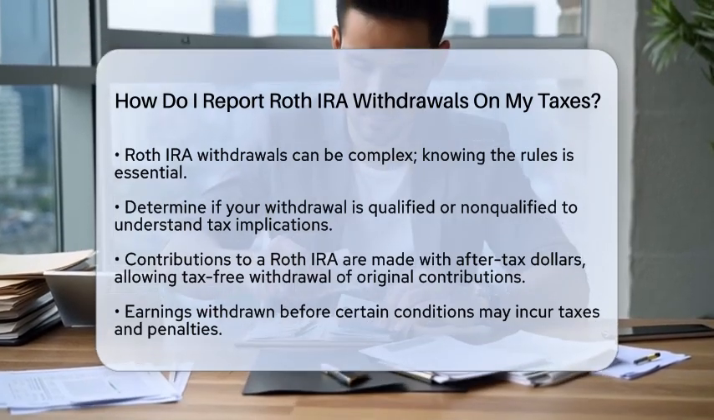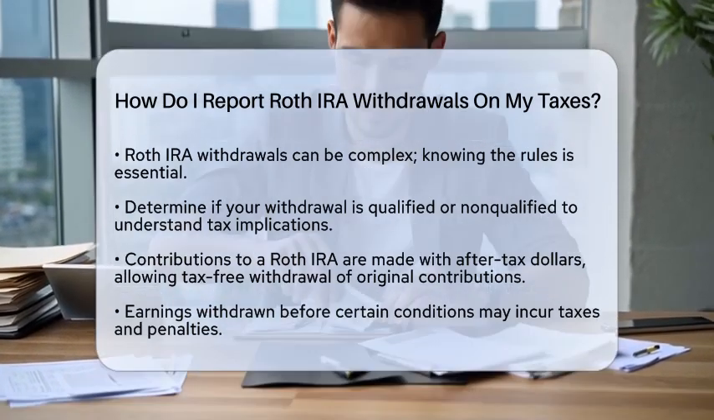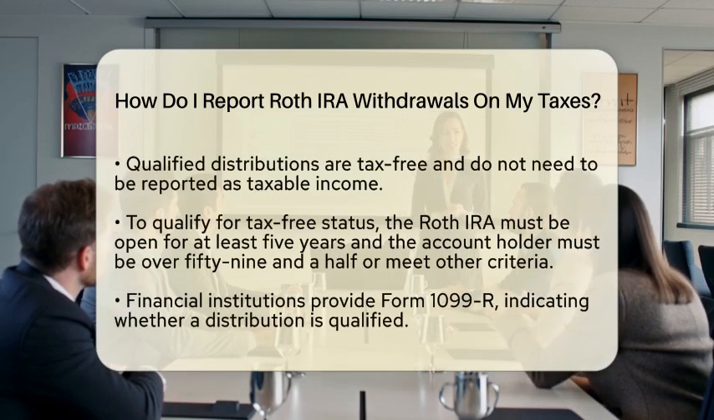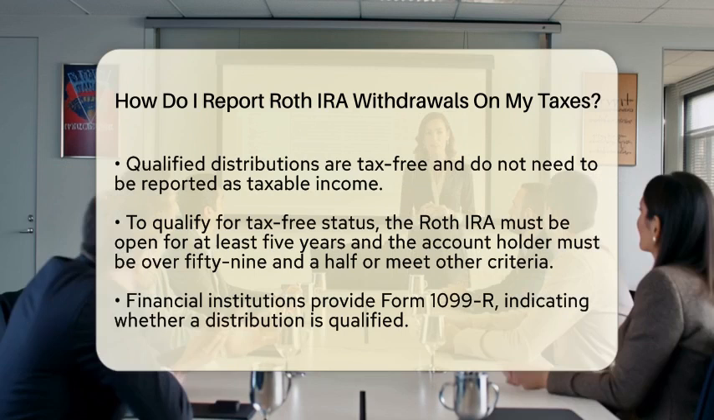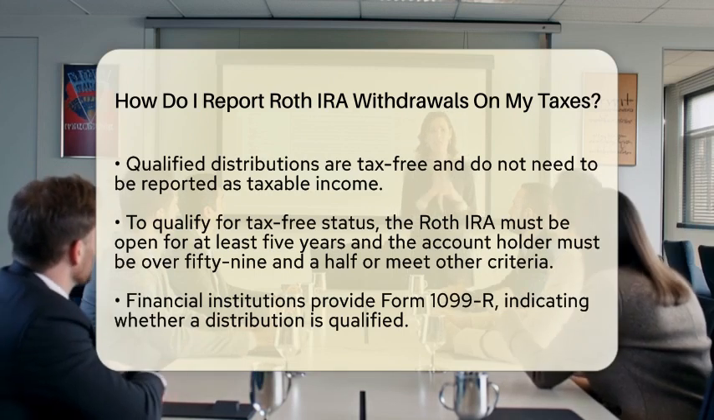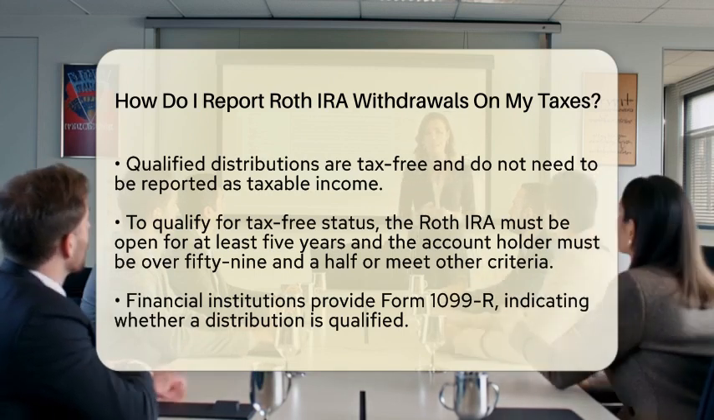Let's start with qualified distributions. These are tax-free and do not need to be reported as taxable income. To qualify, your Roth Individual Retirement Account must have been open for at least 5 years. Additionally, you must be at least 59.5 years old or meet other criteria like disability or being a first-time homebuyer.